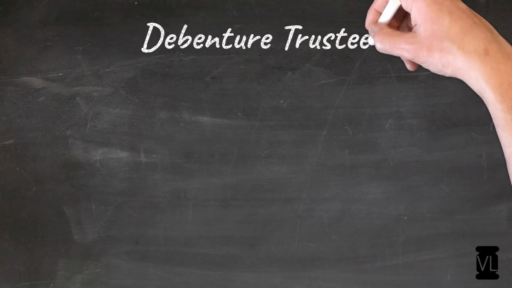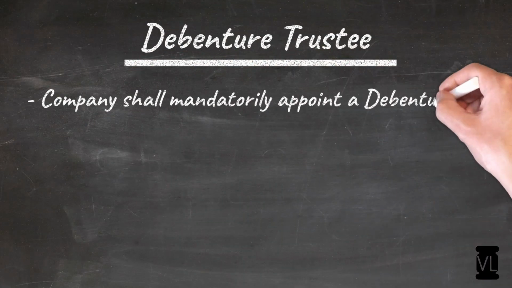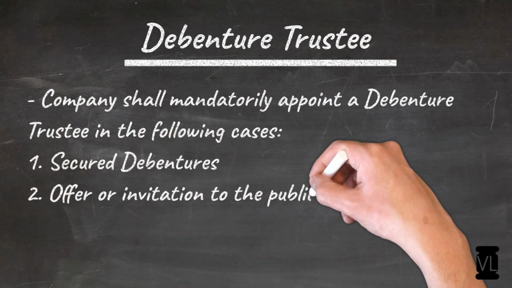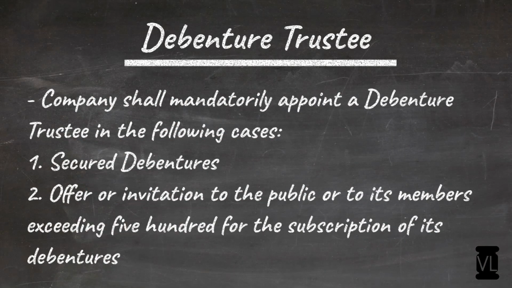Wherever there is a secured debenture or the offer or invitation has been made to the public or to the members of the company exceeding 500 in number, there is a mandatory appointment of a debenture trustee. And this is kept in the best interest of the debenture holders. Such debenture trustee shall reflect and represent the interest of all such debenture holders.